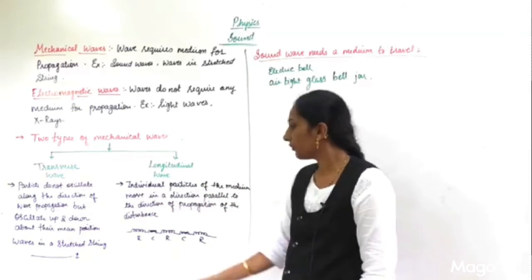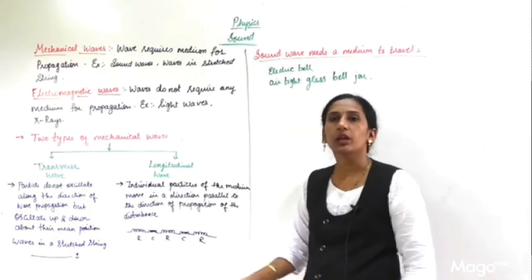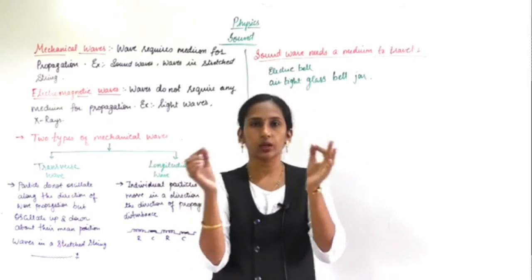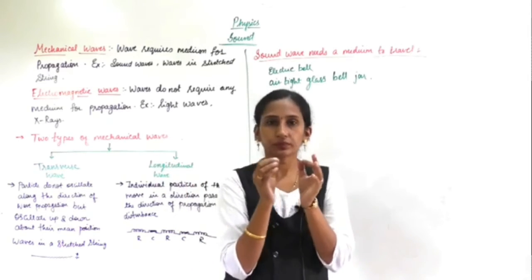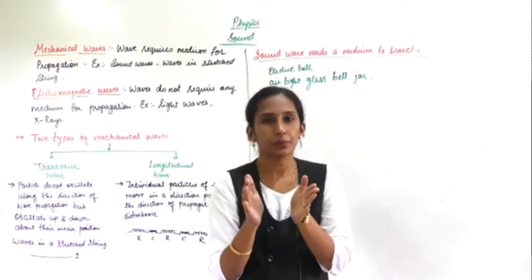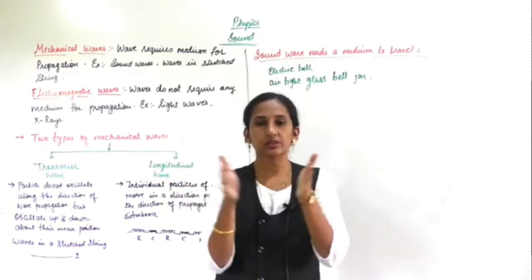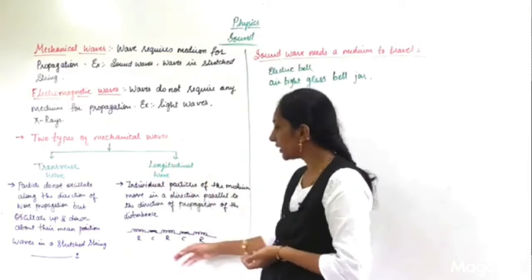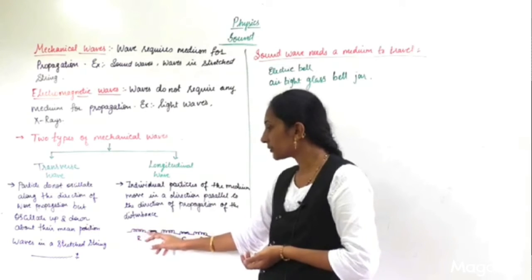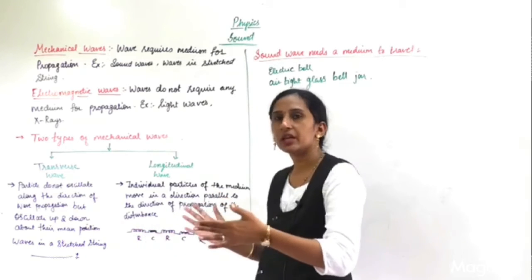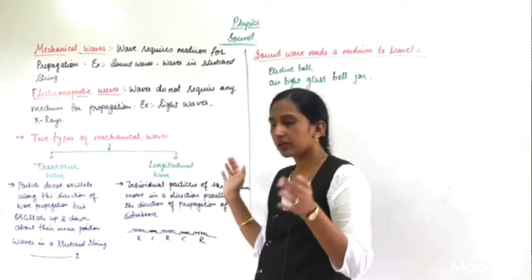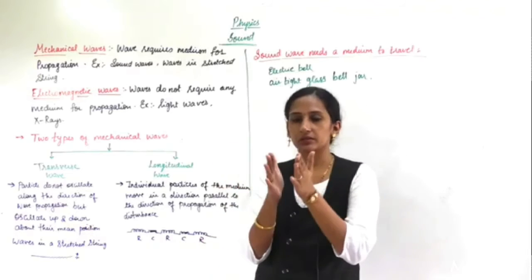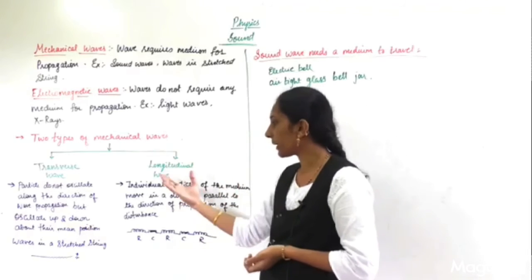One example I have drawn here: if you take a spring and stretch it, it comes into a rarefaction condition. When you leave it, it compresses and comes into a compression condition. This is parallel to the direction of propagation. At this point the spring is stretched, which is rarefaction, and at this point it is compressed. So compression, then rarefaction, then compression. This is an example of a longitudinal wave.